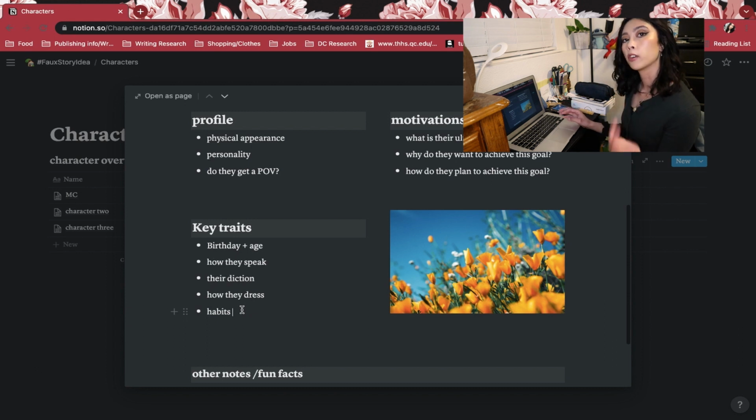one character when they first meet someone, they focus on the eyes. The other character focuses immediately on their posture and how they survey the room. Those little things that most people won't really notice, but I think are important when it comes to defining your character and who they are as a person.